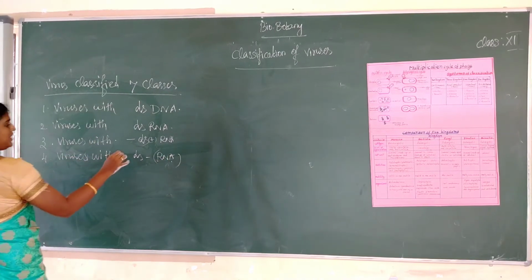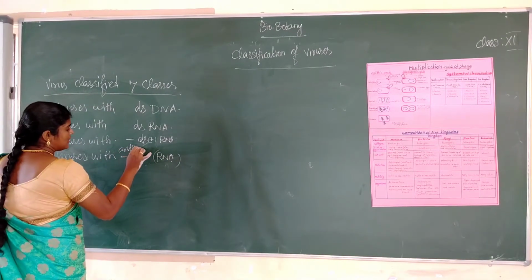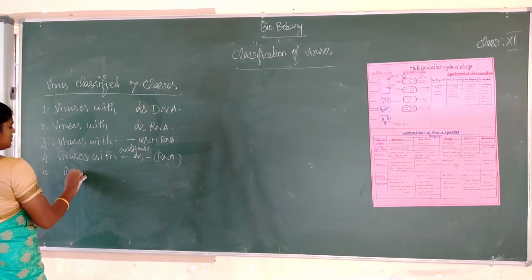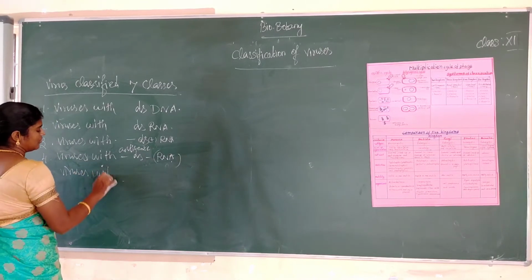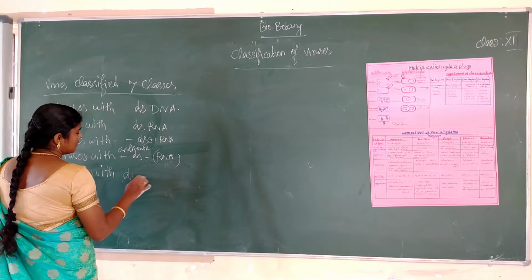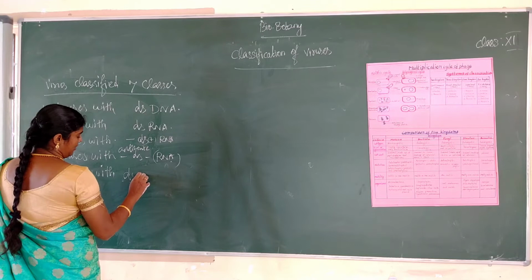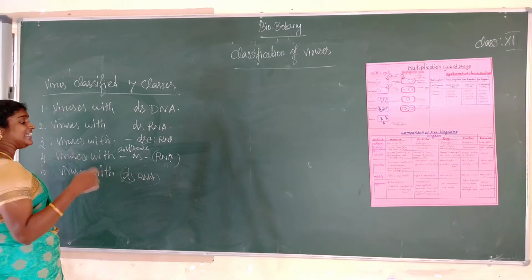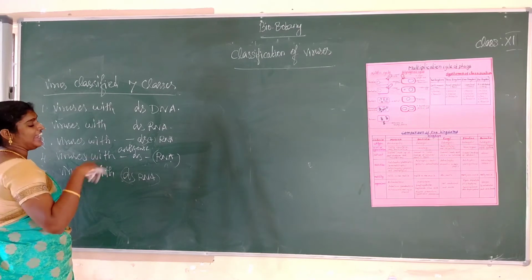Next, the fifth one, viruses with RNA that replicate through DNA in an intermediate life cycle.